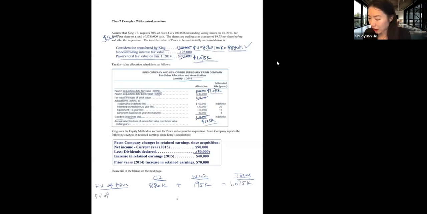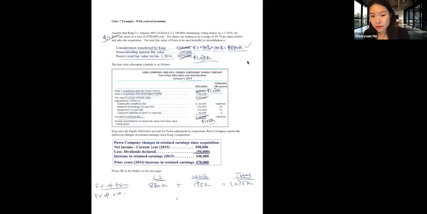And then the fair value of the net identifiable assets of the firm. The book value of its net identifiable assets is 740,000.